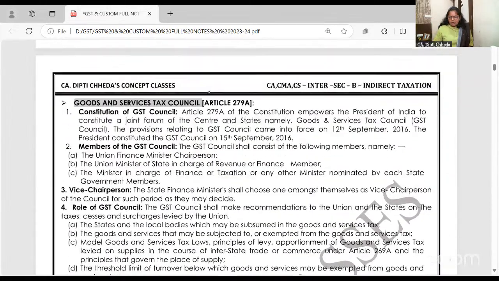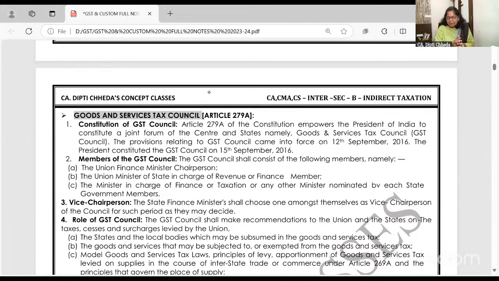Last part now. GST is practically implemented in India by a group of people who come together and form the GST Council. Okay? The GST Council will make the decision. अब इस पे GST लगेगा, इस पे नहीं लगेगा, इस पे RCM होगा. The rate of 18% to make it 12% and so on. As and when we are trying to implement GST, wherever confusion hitches, all are decided by the GST Council meeting.